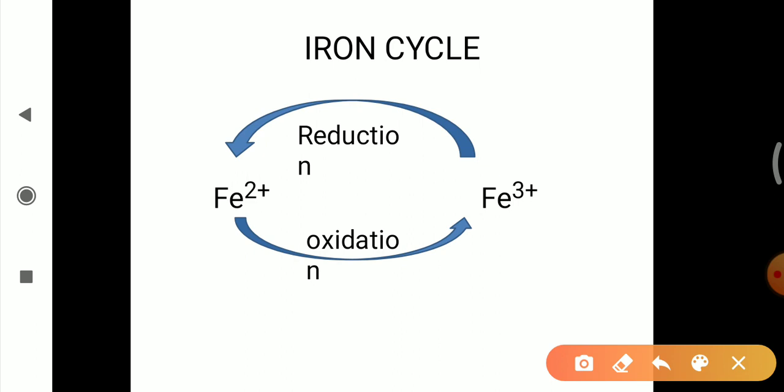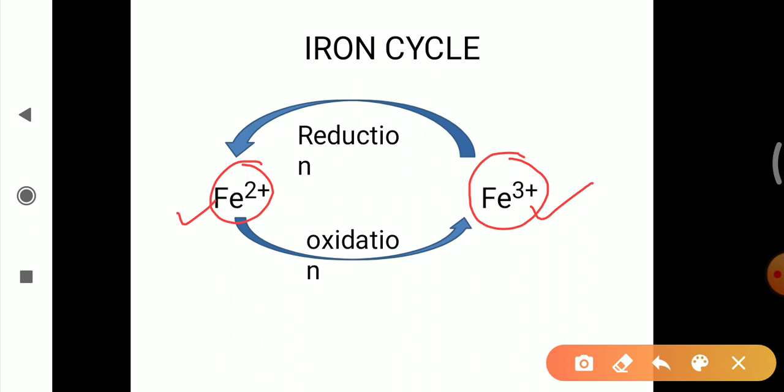As I have told, the iron cycle consists of oxidation and reduction reactions, and in nature it exists in two forms, that is Fe 2 plus and Fe 3 plus. Fe 2 plus means ferrous, Fe 3 plus means ferric.